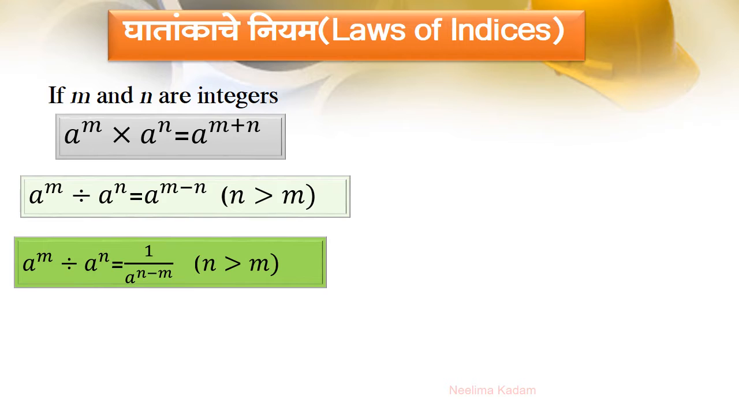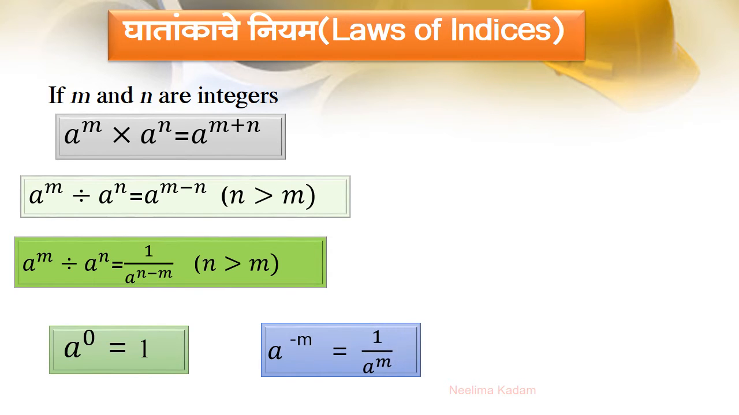If m is less than n, m हा n पेक्षा लहान असेल आणि पाया समान भागाकार तर a raised to m divided by a raised to n is equal to 1 upon a raised to n minus m. a raised to 0 is equal to 1. a raised to minus m is equal to 1 upon a raised to m.